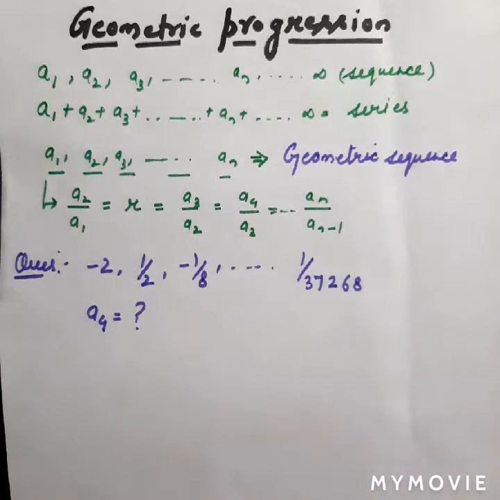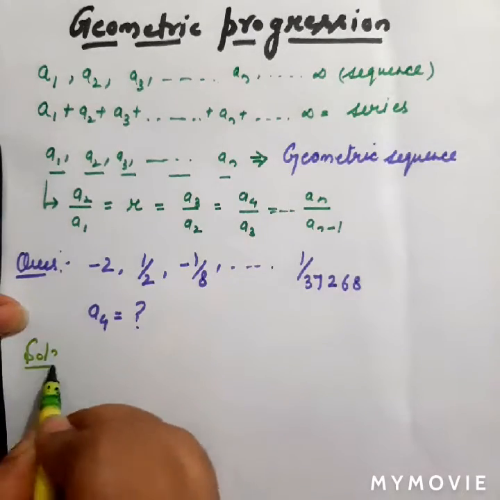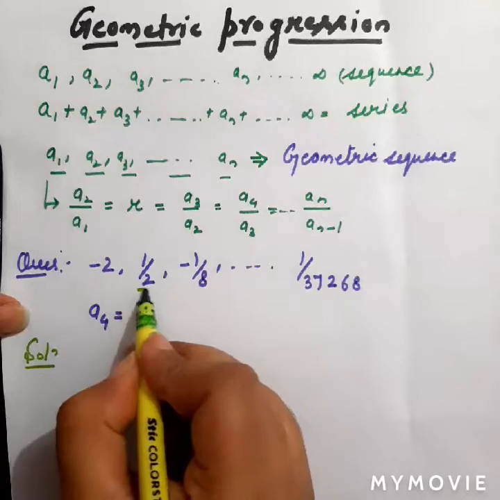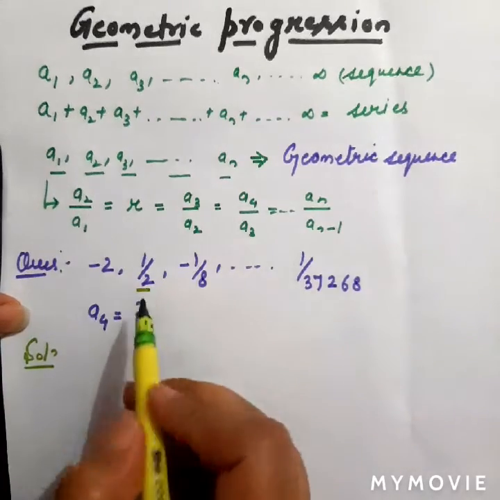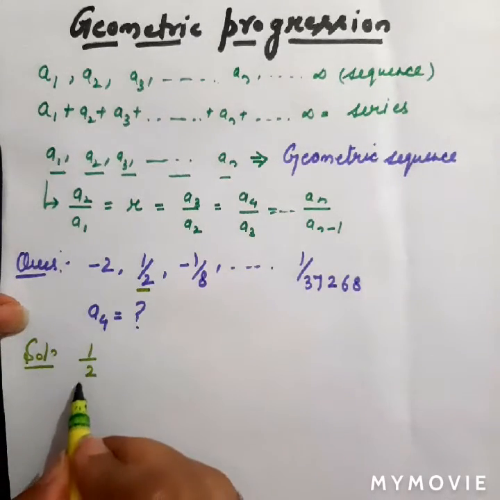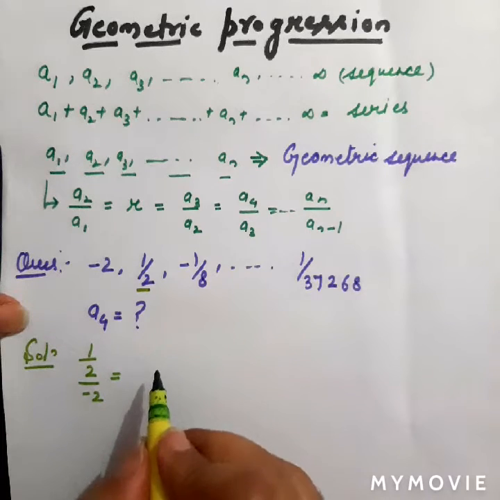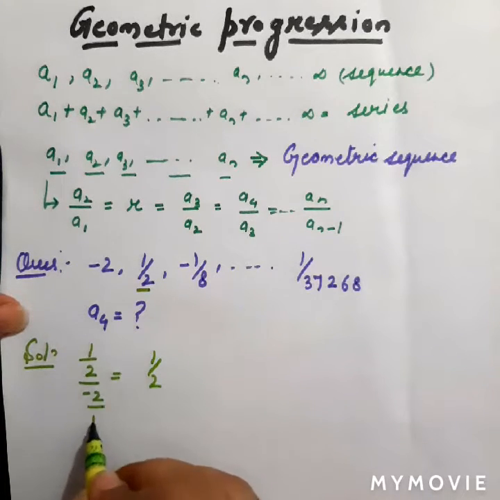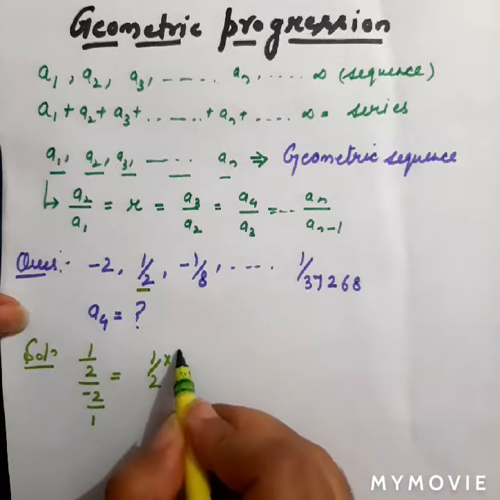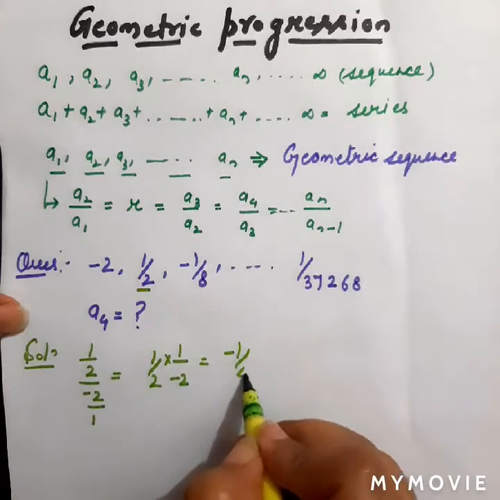For such types of questions, what we will do is, first of all, we will find out whether this is a geometric progression or not. For that we will find their ratio. So first of all, we will take a2, which is equal to 1 upon 2, divided by a1, which is equal to -2. This ratio is equal to 1 upon 2, and when it is inverted, this will be 1 upon -2. This will be equal to -1 by 4.